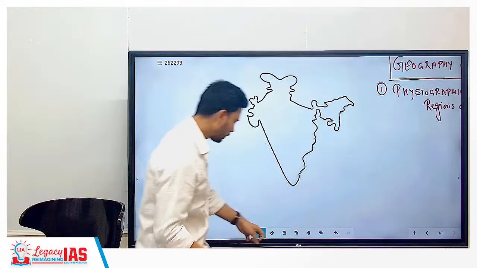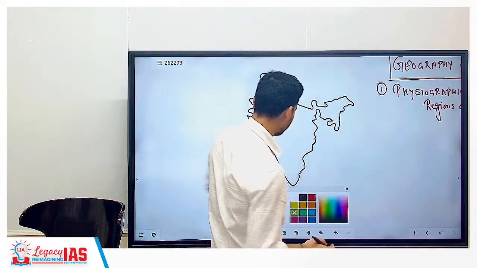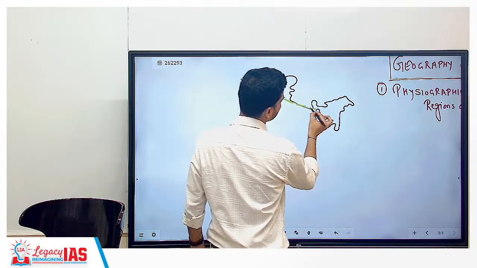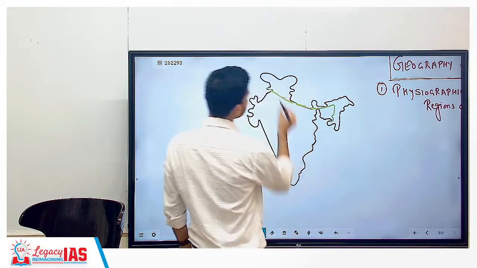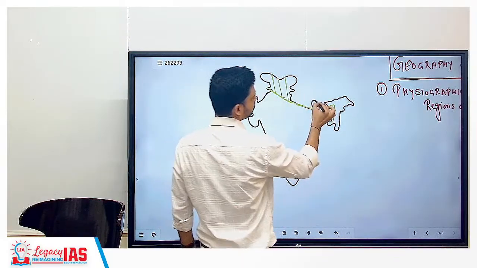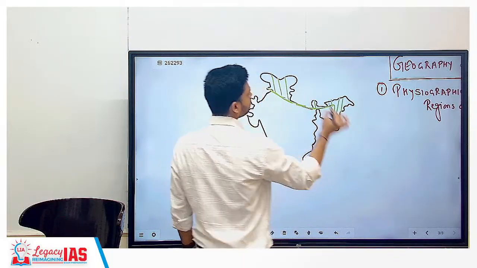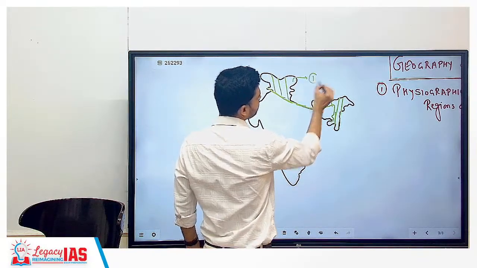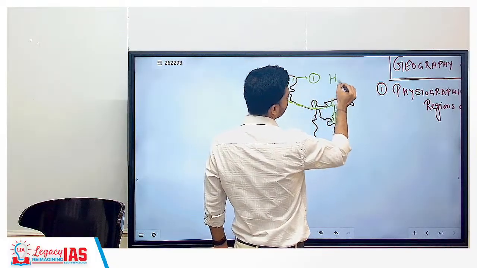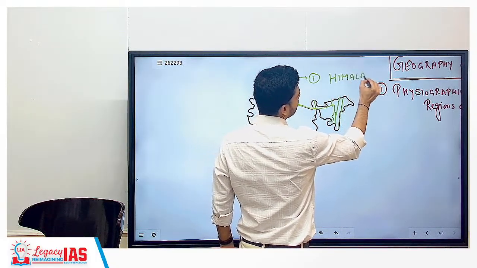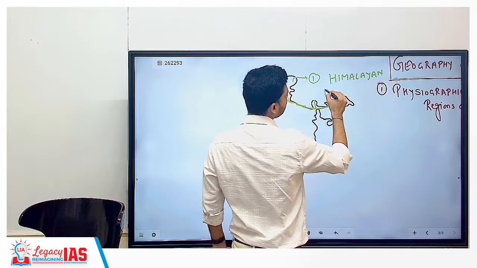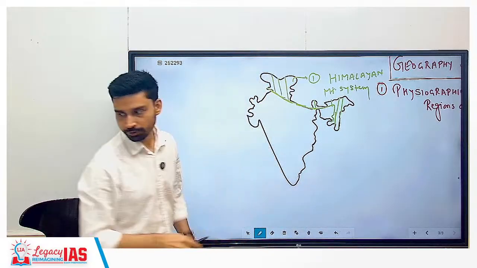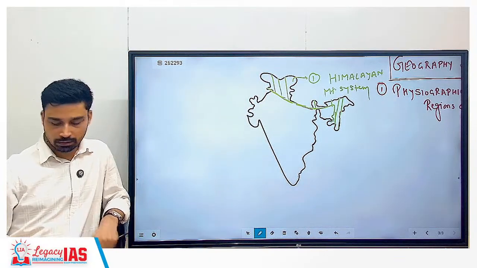So if you look at how in geography we divide the Indian landmass, first is the northern part, from here, this entire region. This part is what we call the first physiographical region of India, referred to as the Himalayan mountain system.